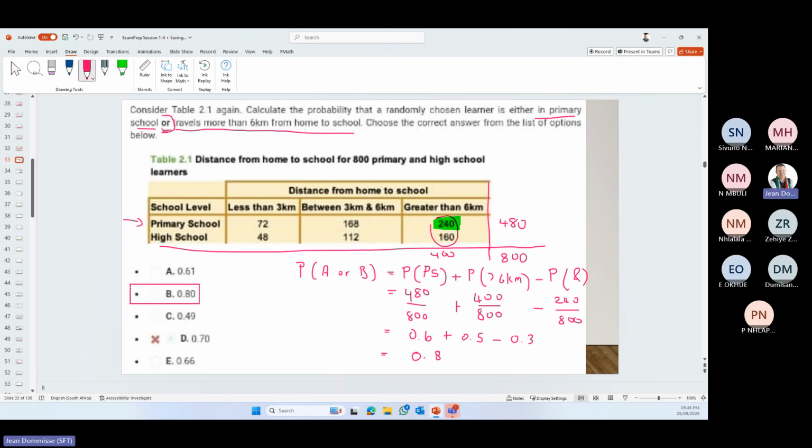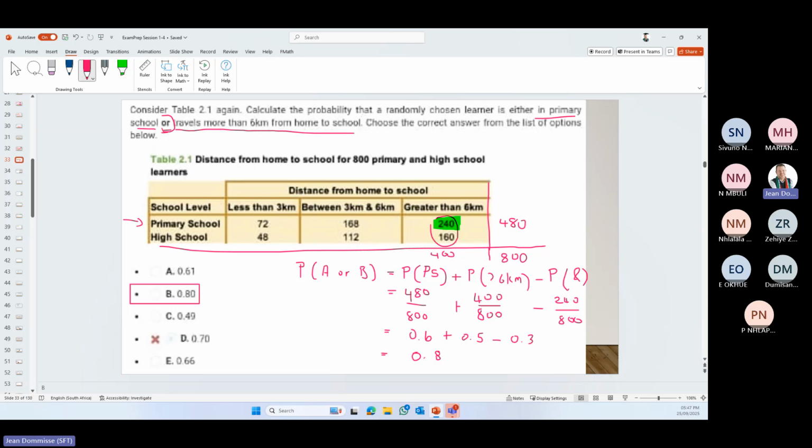Okay, so in this one, we needed to work out the probability of the OR. So we looked at the probability of primary school, plus the probability of greater than 6 kilometers, and then we subtract the and, so primary school and greater than 6 kilometers, because there's a double count in that one.